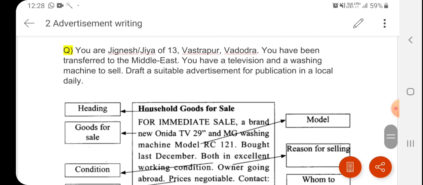Now this is another type. If you want to sell your household goods, the question is: you are Jignesh or Jia living in this area, you have been transferred to the Middle East, you have a television and washing machine to sell. Draft a suitable advertisement for publication in a local daily.